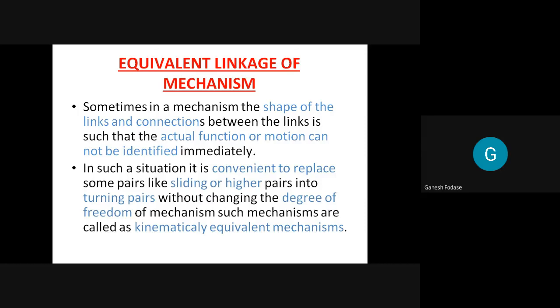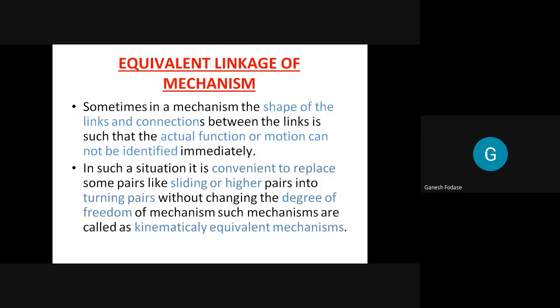But while doing this, we should take care that its degree of freedom does not change. Such a mechanism which is replaced by turning pairs is called a kinematically equivalent mechanism. This is the brief information about today's concept.